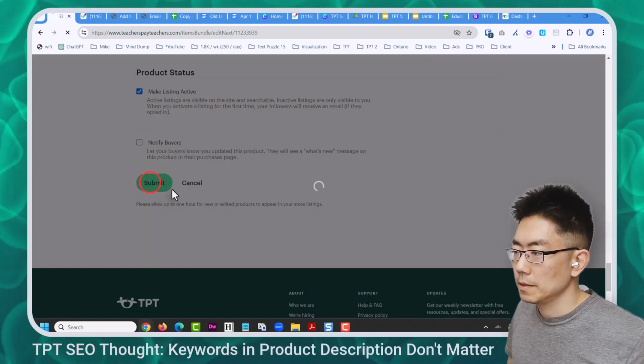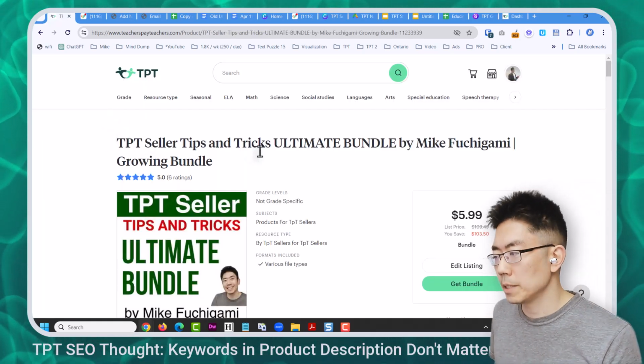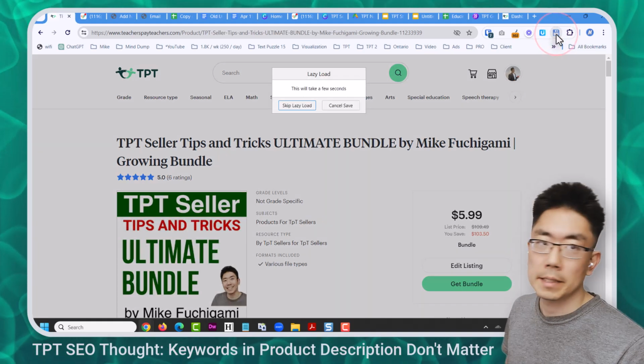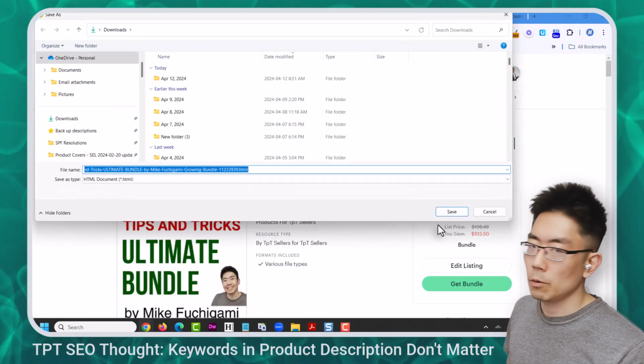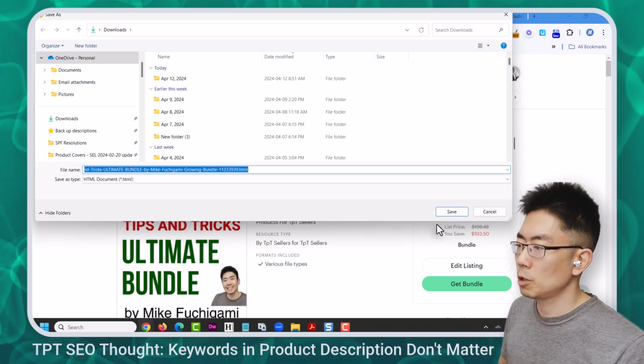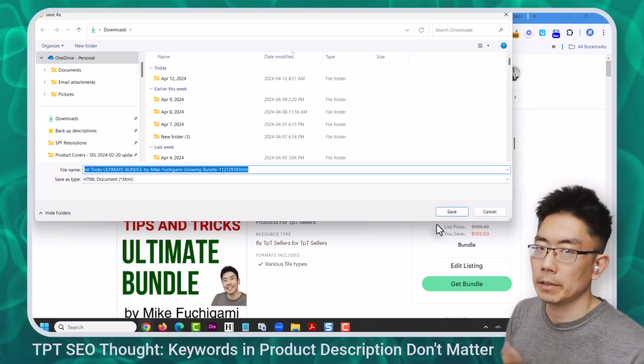Let's save this, submit it. Now it says TPT seller tips and tricks. I will document this in my system. If I was a brand new seller, I would not document any of this stuff. I would just create until I figured things out and started to get sales.